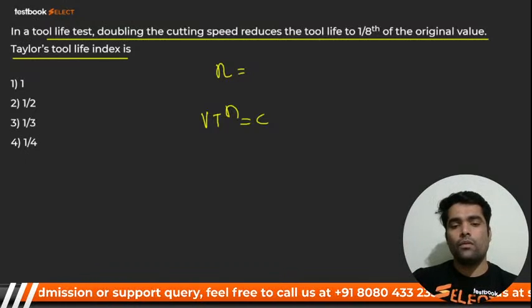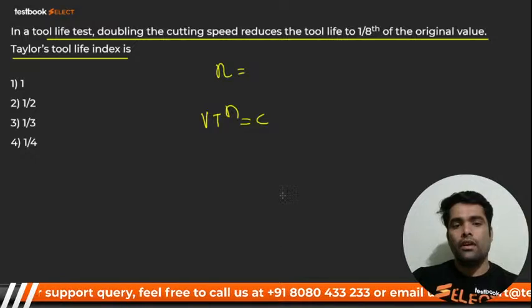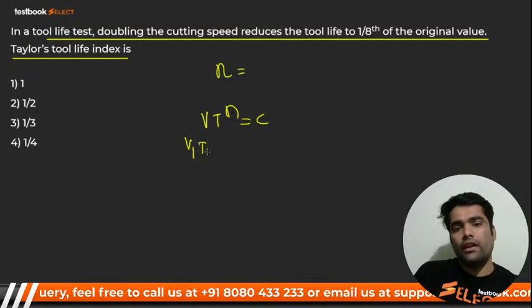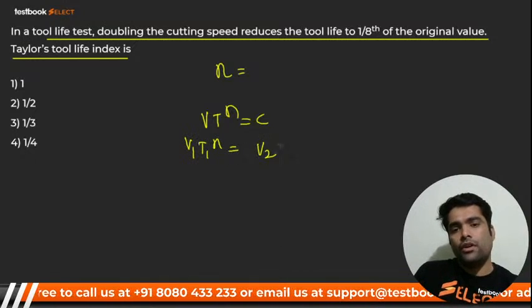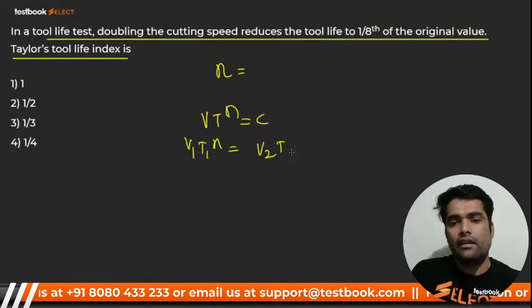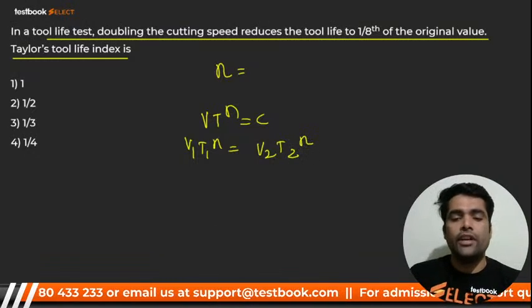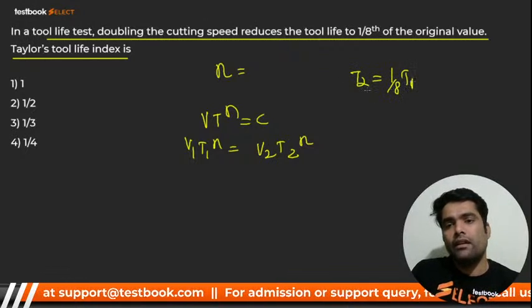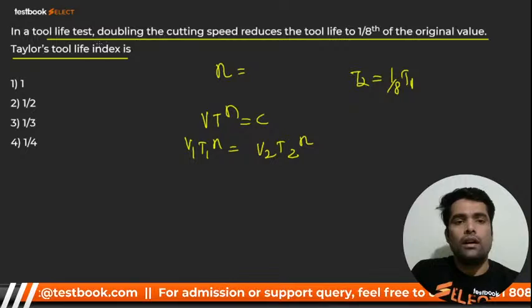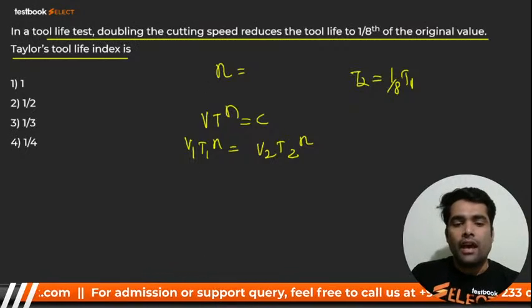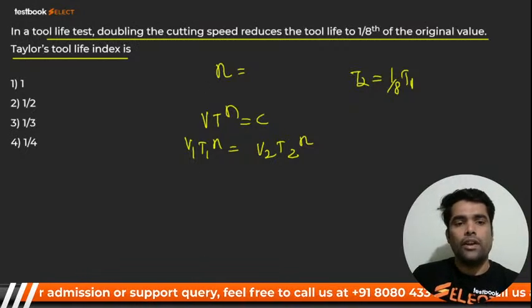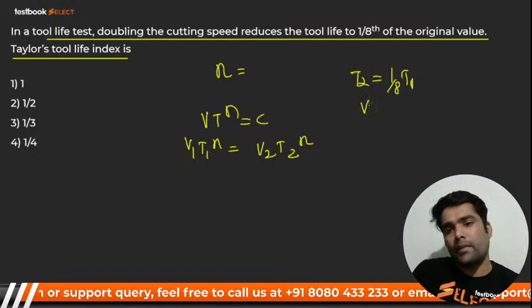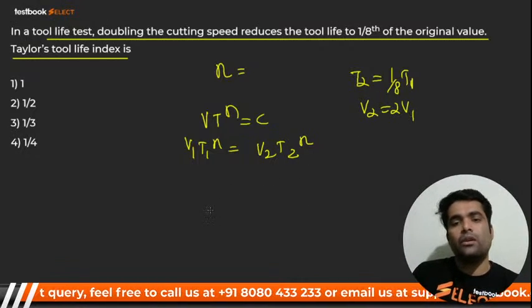Okay, here we go. We can put V1 T1 raised to power n equals V2 T2 raised to power n, right? T2 is given as 1 by 8 of T1, and the cutting speed is doubled. V2 is nothing but twice V1. Put these values and you'll get n.